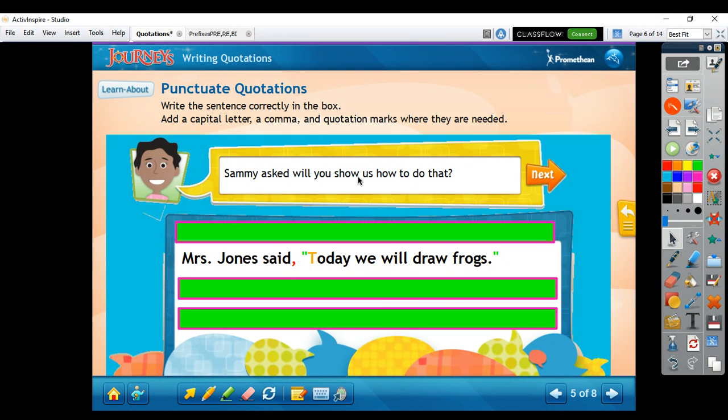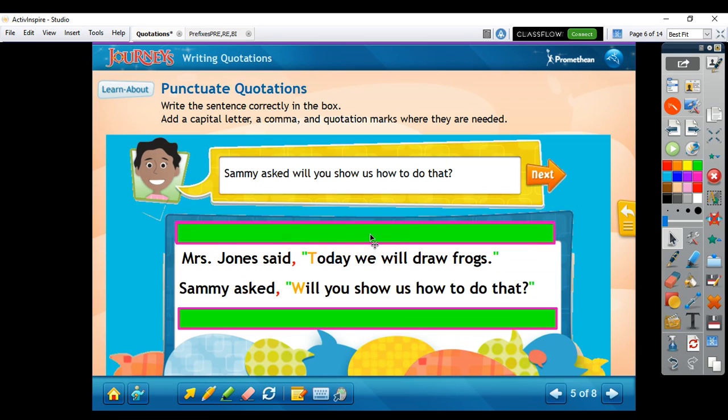Sammy asked, "Will you show us how to do that?" Go ahead and pause the video, add in a comma, a capital letter, and two sets of quotation marks to show what Sammy has said exactly. Okay, so the correct answer is to put quotation marks before "will" and after the question mark at the end of the sentence. And then we also need a comma after "asked" and a capital W for "will" at the beginning of Sammy's sentence.